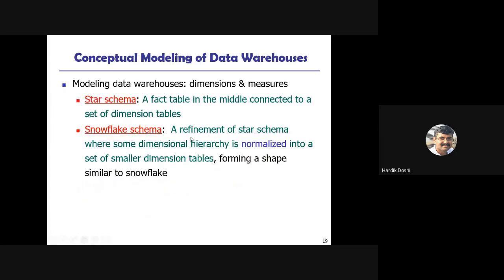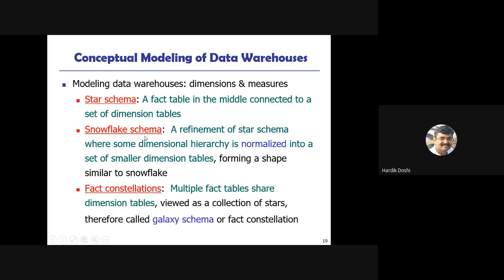Read the definition: a refinement of the star schema where some dimensional hierarchies, or dimension tables, are normalized into a set of smaller dimensions, forming a shape similar to a snowflake. That's why the schema is named snowflake schema. Are you getting this? So, star schema, snowflake schema.